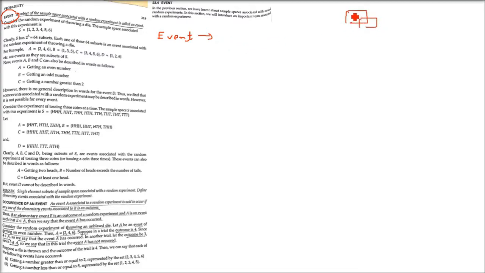Right? So we have a die. Why am I taking the example of a die? Because it's quite simple to understand. Dice, D-I-C-E, die we call it. So let us take the random experiment, throwing a die. What is the sample space associated with this experiment? We already know, it's S equals {1, 2, 3, 4, 5, 6}. So 1 till 6 are elementary events and S is the sample space.